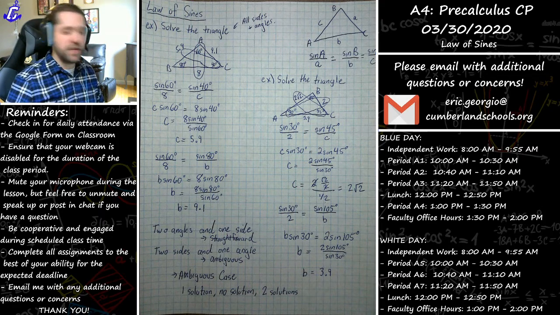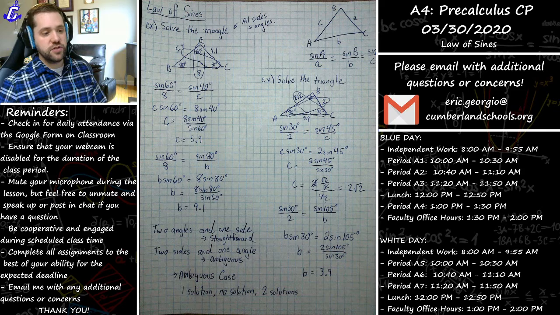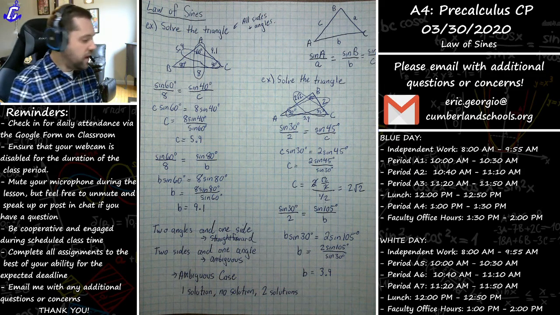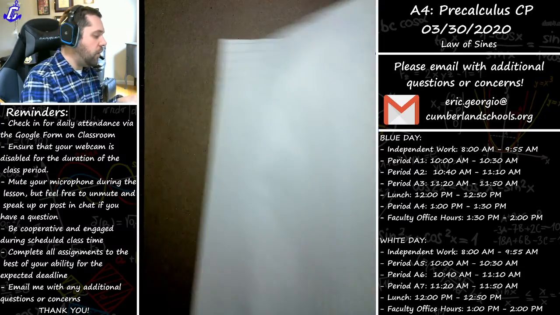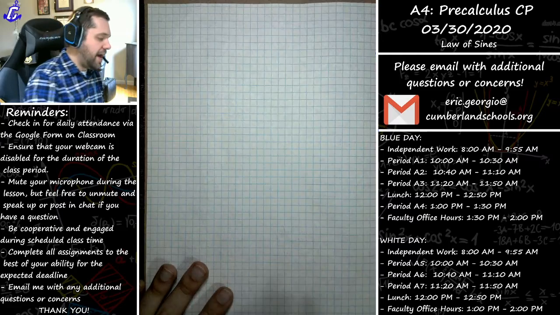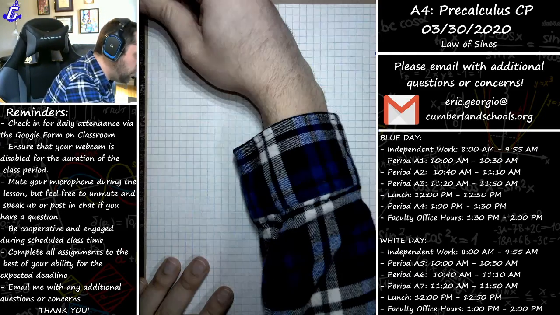But that's one solution, no solution, or two solutions. And the ambiguous case means we could get one solution, no solution, or two solutions. I'm going to show you one example of each of those right now and try to do my best to explain to you why that's the case. Okay? So let's take a look first at an ambiguous case that has one solution.